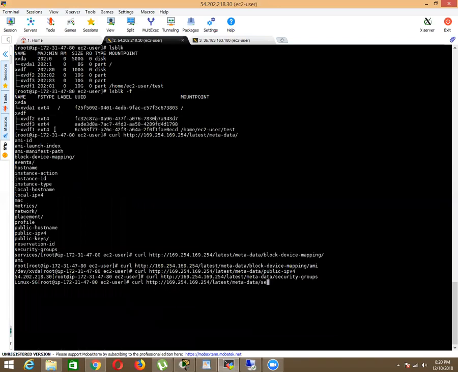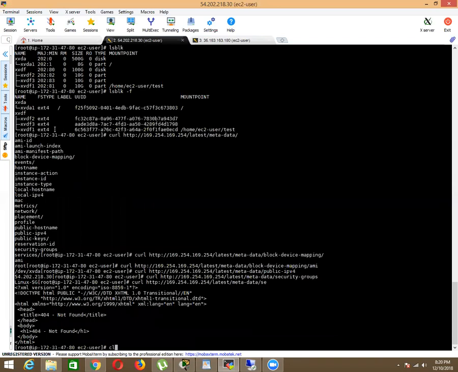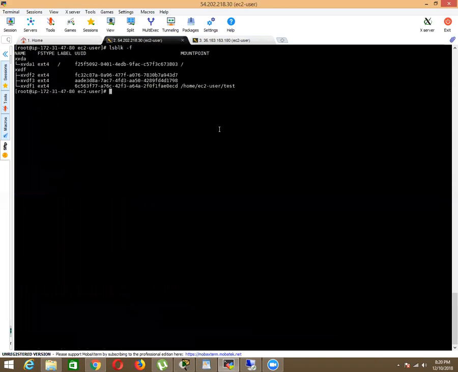Okay, that's why I'm going to type lsblk -f. So this is EBS volumes. Okay, and the content will not be lost after you restart your machine.